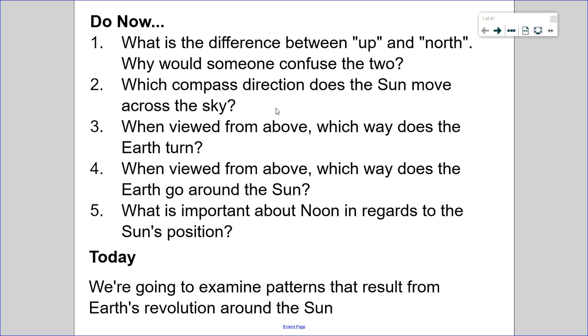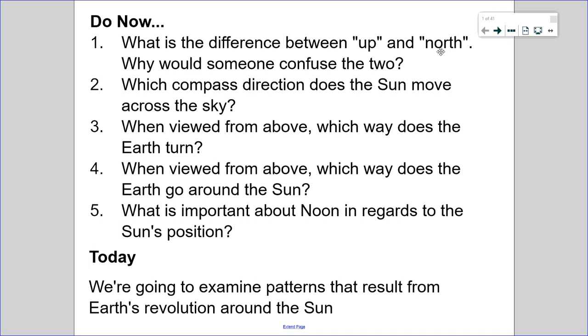So first things first, you should definitely know the difference between up and north. North is a direction on the globe, and it actually curves. It follows the Earth's surface, right? And it meets at the very North Pole. Up goes into space. Up is perpendicular to the ground. So those are two totally different directions.